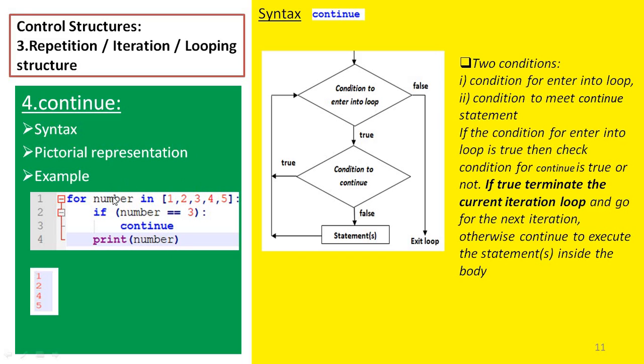The next number is 4, which is assigned to number. Now we enter into the loop. Is 4 equal to 3 or not? No, the condition is false. So we never enter into the continue if block; rather we print the number 4. The next number in the sequence is 5, which is assigned to number. Again we enter into the for loop. Now we check whether 5 is equal to 3 or not. No, so we don't call the continue statement; rather we print the number 5. So the output is 1, 2, 4, 5. This is the illustration of the continue repetition control structure.